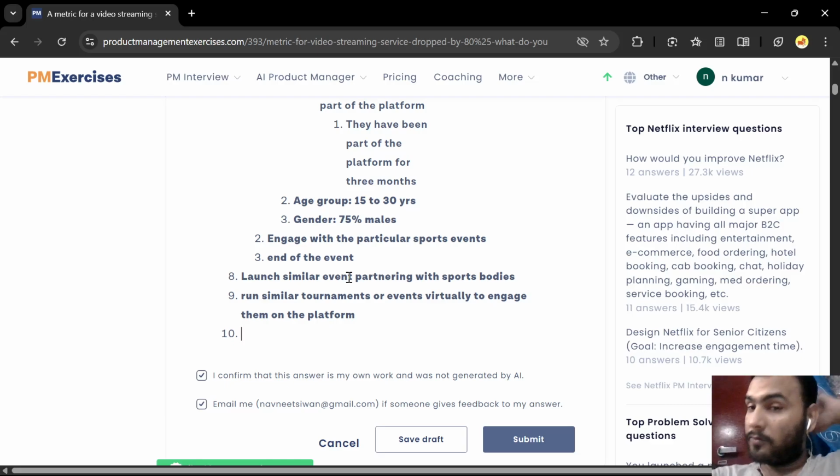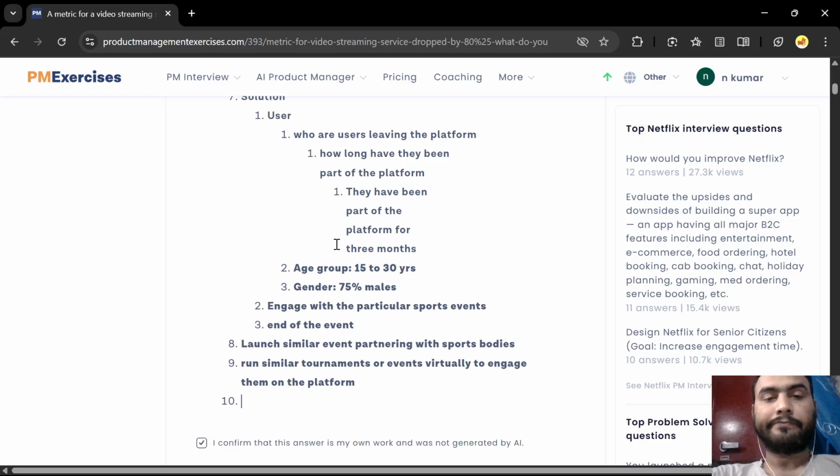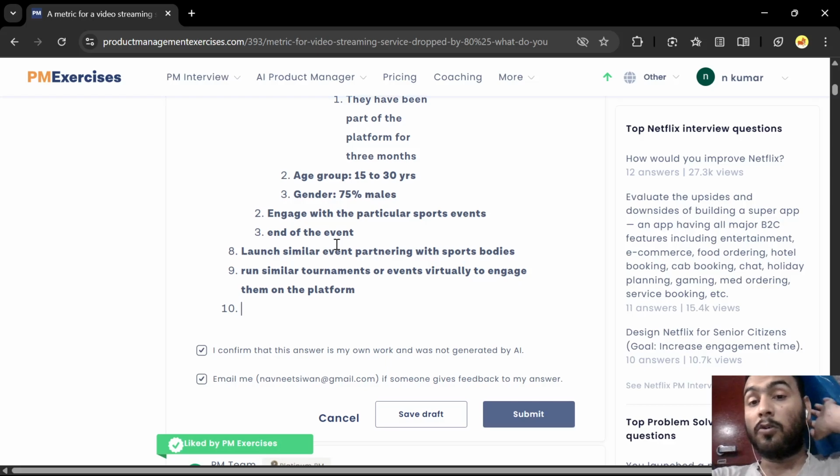And one more thing that has to be part of it is that we would not be in a hurry to design a solution, because we would be trying to run some experiments or know more about the specific region, doing a survey or anything that helps us find out the exact reason, talking to the users who have left the platform. That would tell us more about the exact solution that we can build, and that is through user interviews and surveys that will tell us what exact solutions or features we can build regarding that.